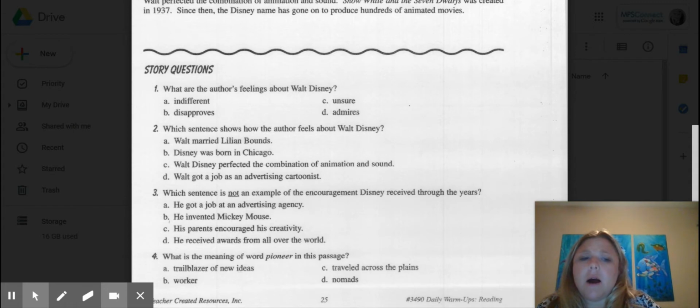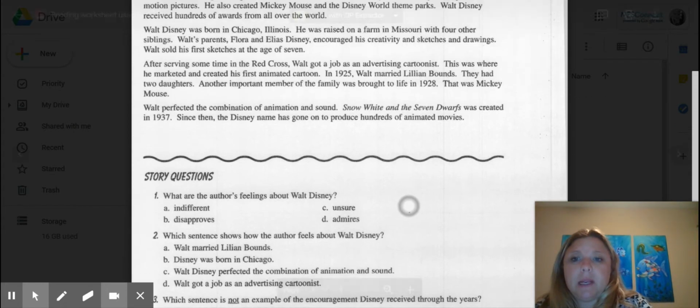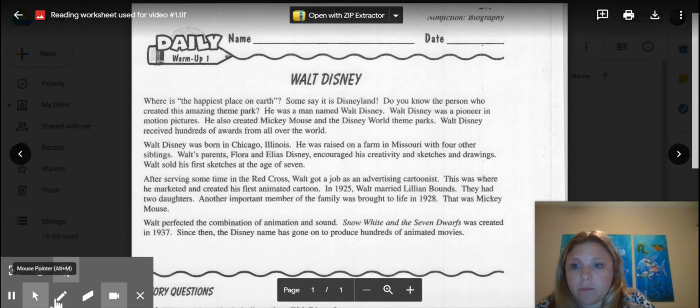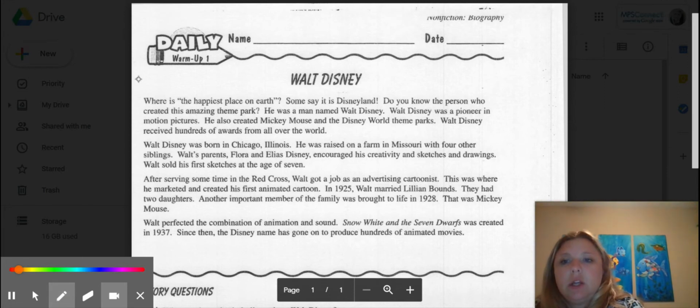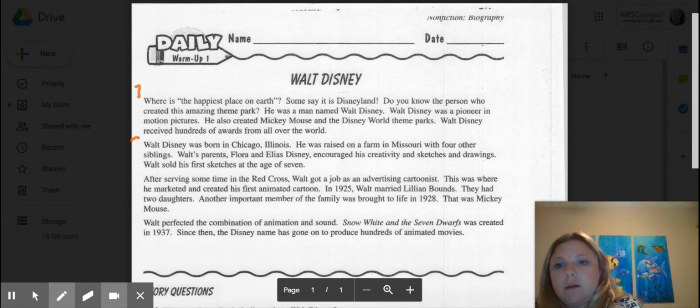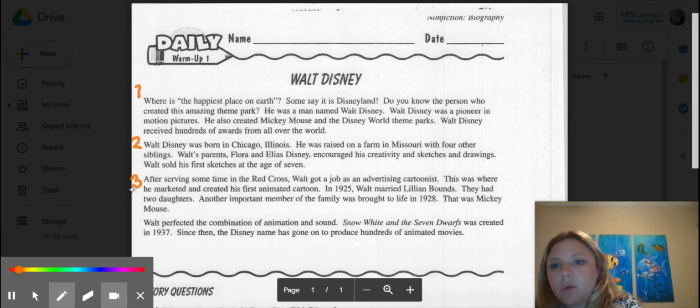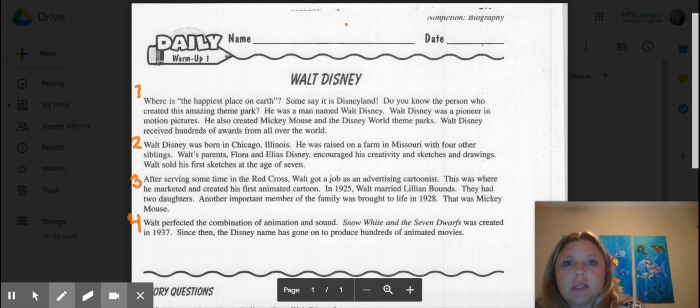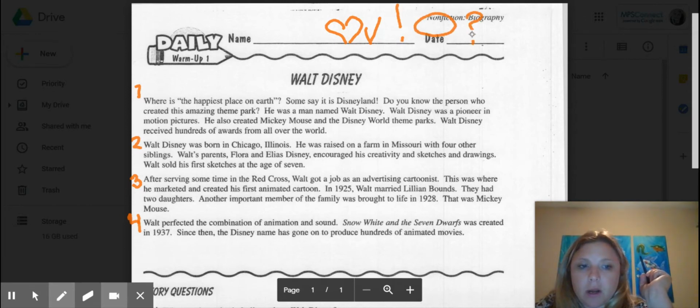We are going to begin with the different steps of the reading process, which is in your packet of everything that you are to follow. Okay. Step one, you need to number your paragraphs. So there's one, there's two, three, four paragraphs. And then as you read, you are going to use the symbol of a heart, check mark, exclamation mark, a circle, or a question mark within your markings.